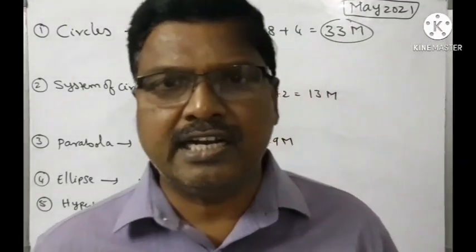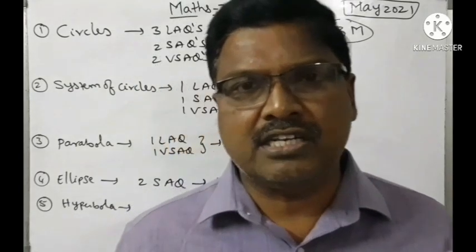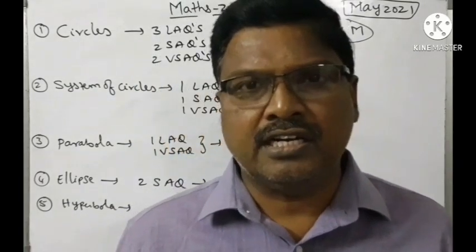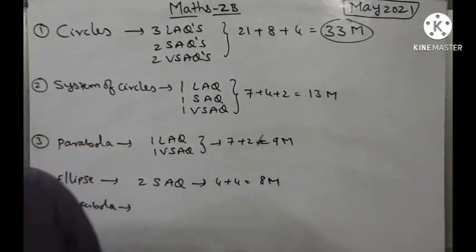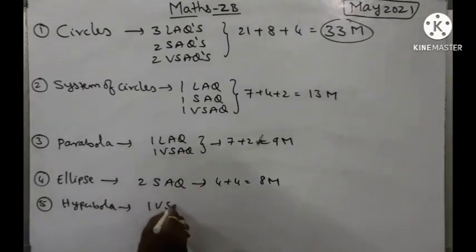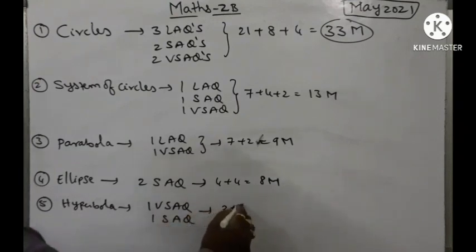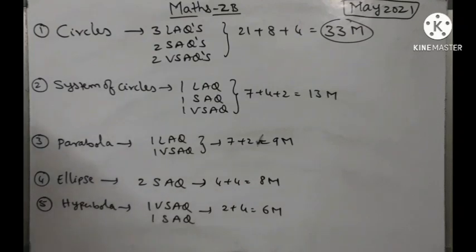So just neglect only the problems based on equation of tangent and equation of normal, and try to concentrate on all other problems. And coming to the weightage of this chapter, we are going to get one VSAQ and one SAQ, that means 2 plus 4, which is nothing but 6 marks weightage from hyperbola.